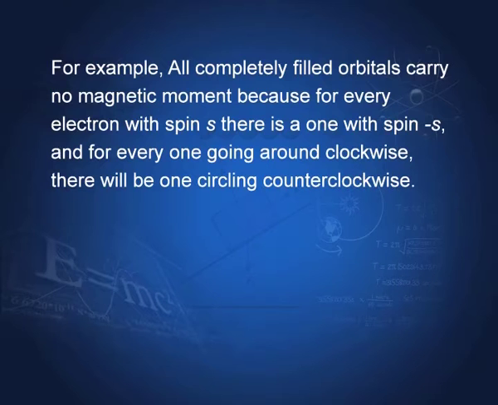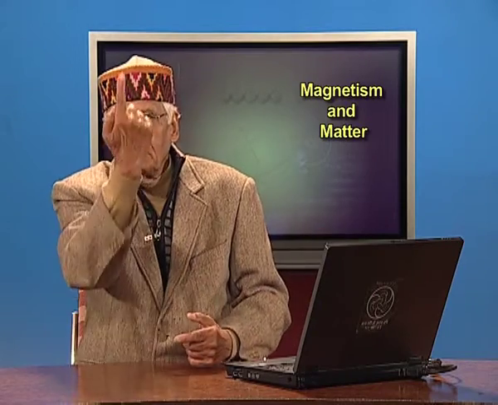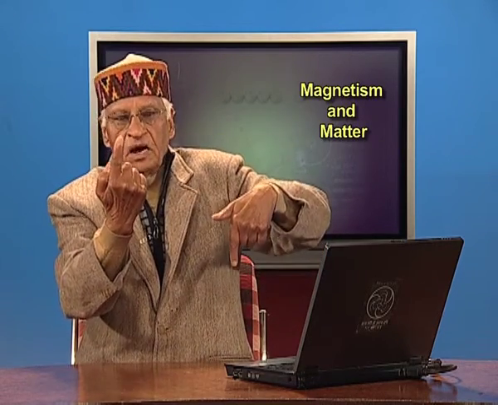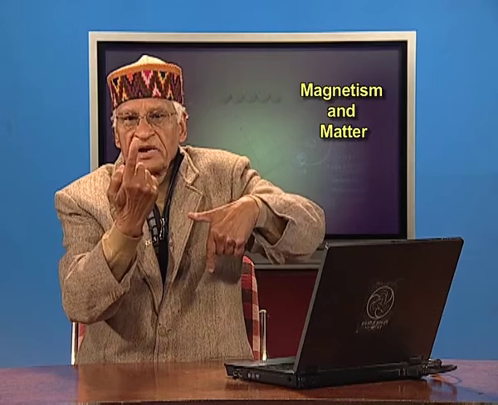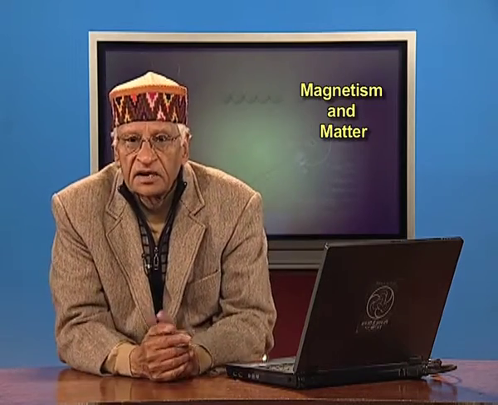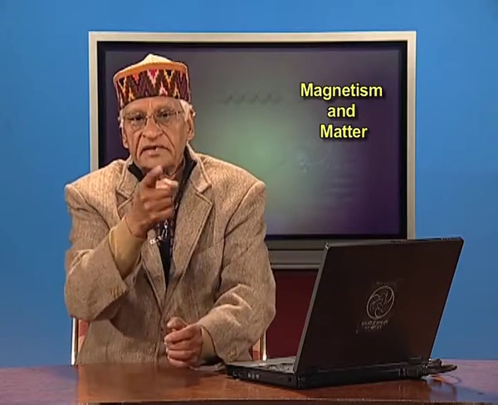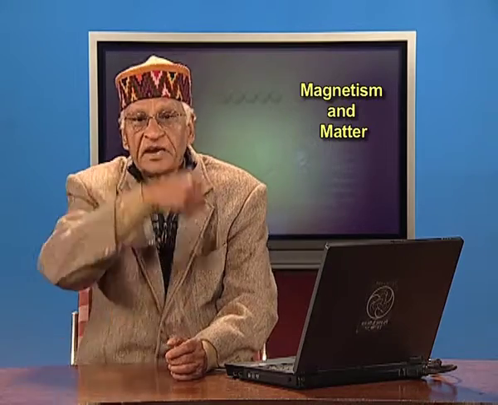For example, all completely filled orbitals carry no magnetic moment, because for every electron with spin s, there is one with spin minus s. That is, if spin is in this direction, we will find another electron which has spin in the opposite direction. Therefore, their magnetic moments are in the opposite direction and they cancel. And for every electron going around clockwise, there is one which goes around anti-clockwise.